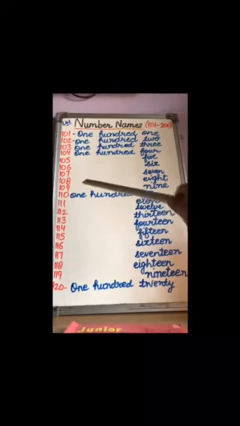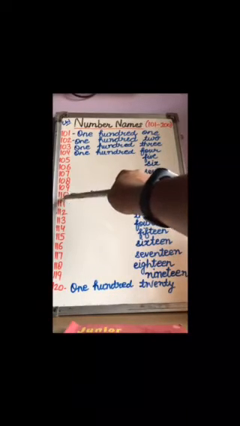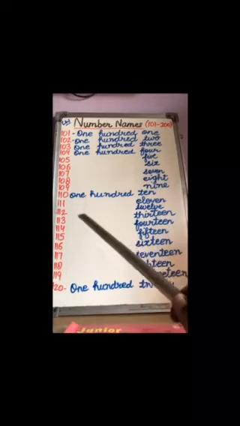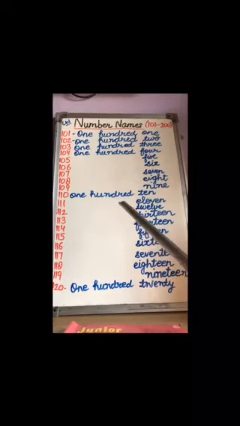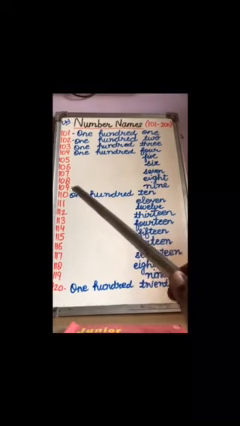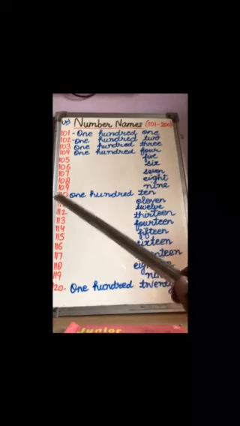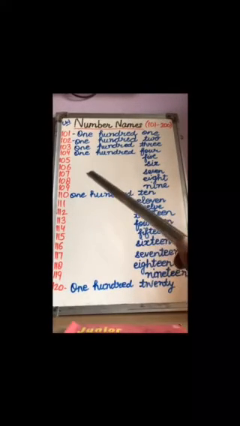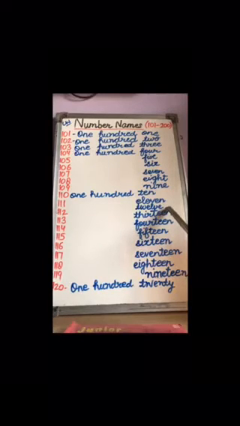And what comes after 9? 10. So we will write 1 as it is and we will write 10 after 9. So ONE HUNDRED TEN. Children, speak and write. Now what comes after 110? 111. So we will write again 100 and then what are we going to write? 11. What is the spelling of 11? E-L-E-V-E-N. Okay, 11.